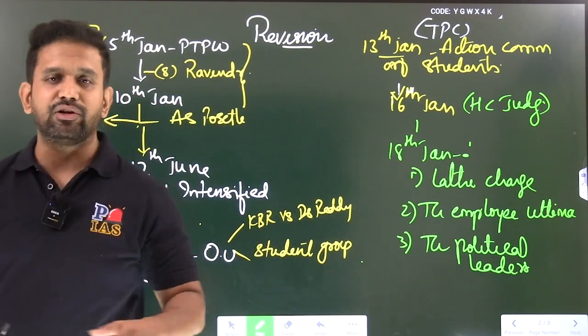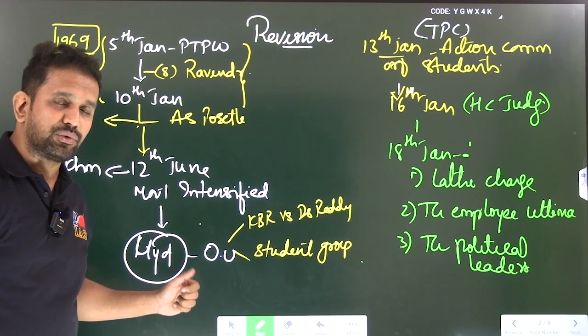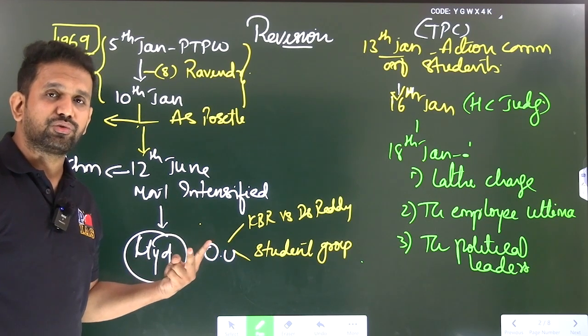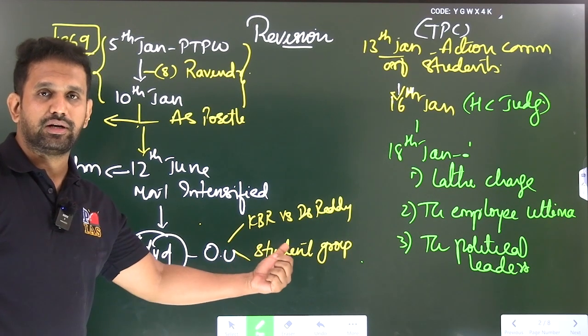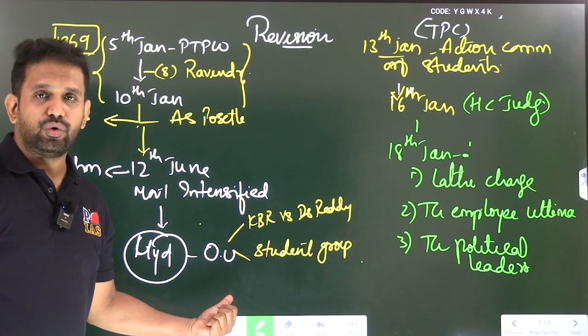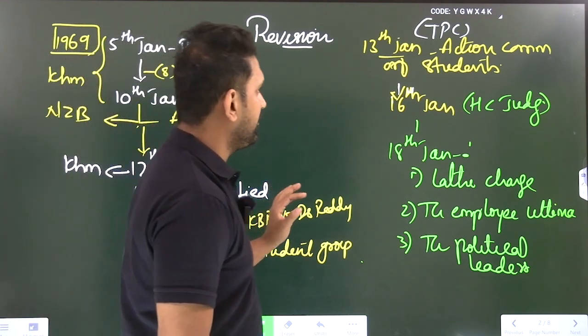Then the movement went to Hyderabad. In Hyderabad, in our last class, I told you there are two important issues we have discussed. One is KBR, Kasu Brahmanand Reddy, versus DS Reddy, and the OU student action groups came into existence. This we have all done.